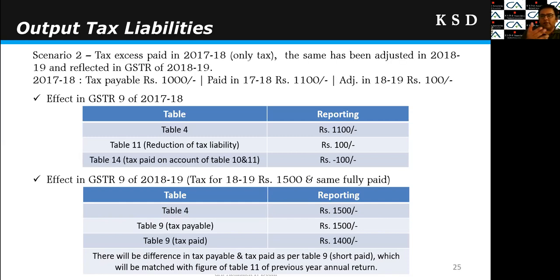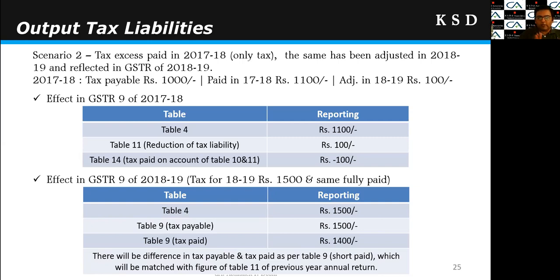Now we take another scenario, the second scenario. Tax excess paid in 17-18, only tax, and the same has been adjusted in 18-19 and reflected in 3B of 18-19, right? So we are not talking here about excess paid tax in 17-18 and later on claimed as a refund. If the refund has been claimed, the same will not come over here. But in here, I have tax payable in 17-18 of only 1000 rupees, but by mistake I have paid 1100 rupees in 3B of 17-18. So I will adjust the 100 rupees in 18-19 liability, right?